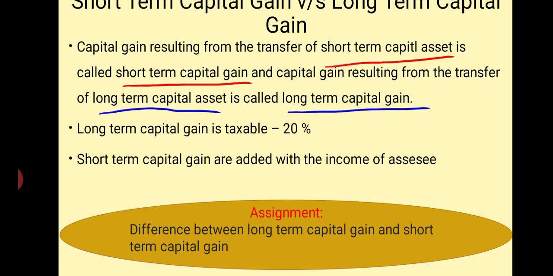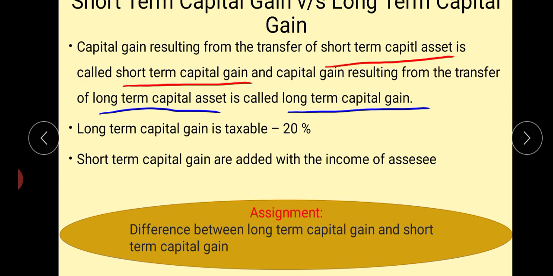Why are we differentiating these two? That is very important. This classification is important because long-term capital gains are taxable at a concessional rate of 20%, plus surcharge and education cess if any.